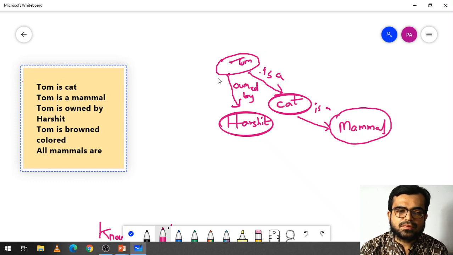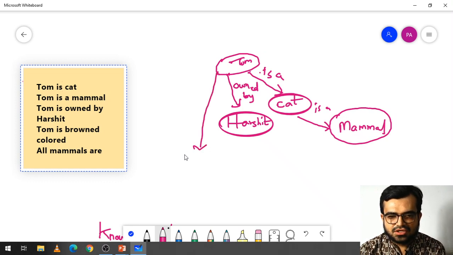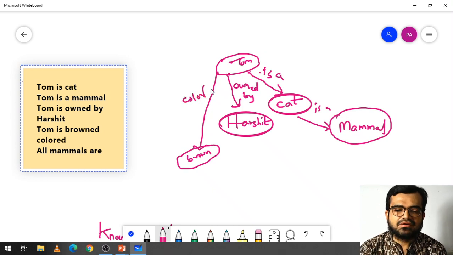Now Tom is brown colored, right? So here I can use that Tom is what? Brown colored. So what's the color here? Brown. So color, right? I have taken this color.